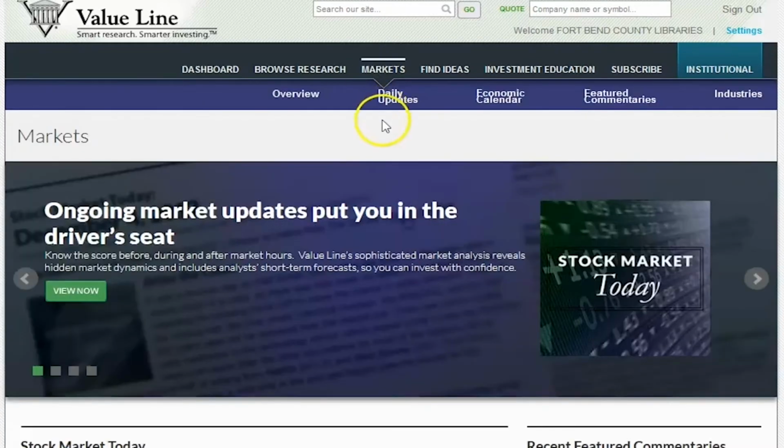The Market tab also provides an economic calendar. Let's click on that and we will see what important dates are coming up for the stock market that can influence how well the market or individual stocks perform.